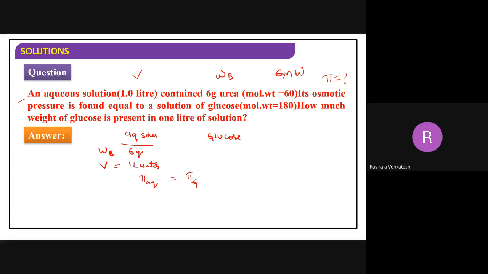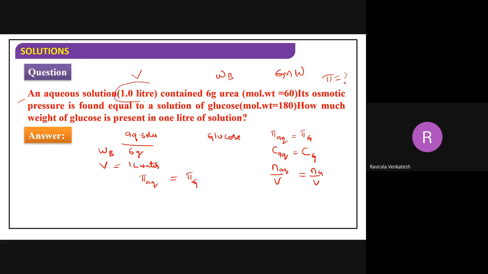If pi is the same, the concentration will also be the same. First of all, if the aqueous solution and glucose solution have the same osmotic pressure, they are isotonic solutions, so definitely their concentrations will be the same. Correct or not? Now, what is the formula for concentration? n by V. Here n is for the aqueous solution, n is for the glucose solution. Now, whether the volume is the same or not? In this case, the volume is the same.